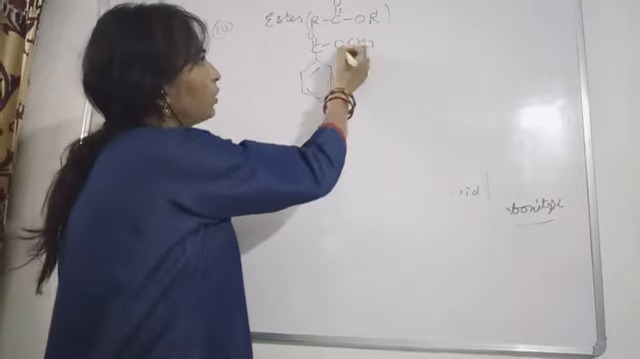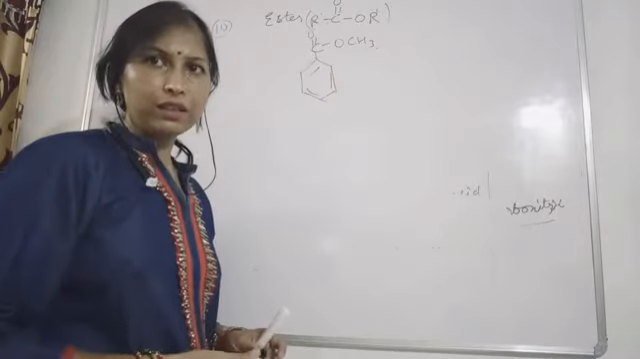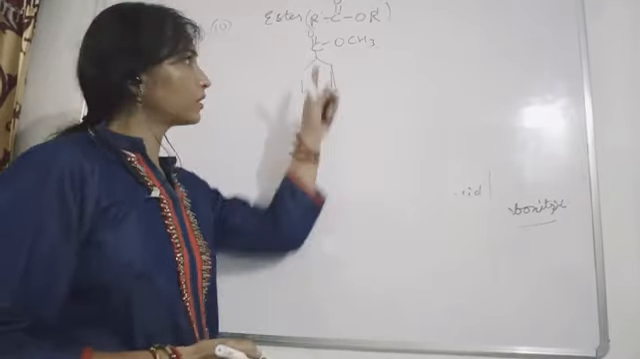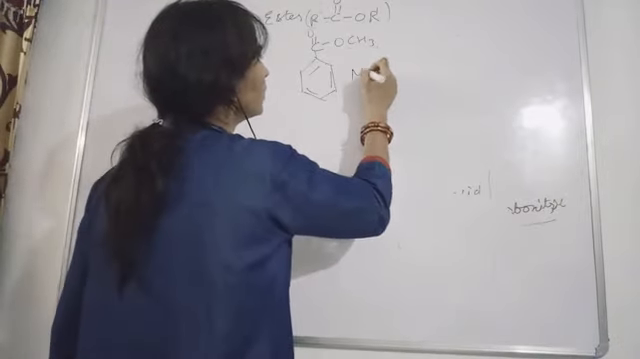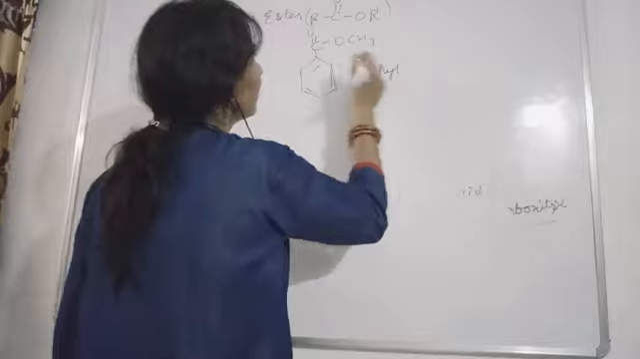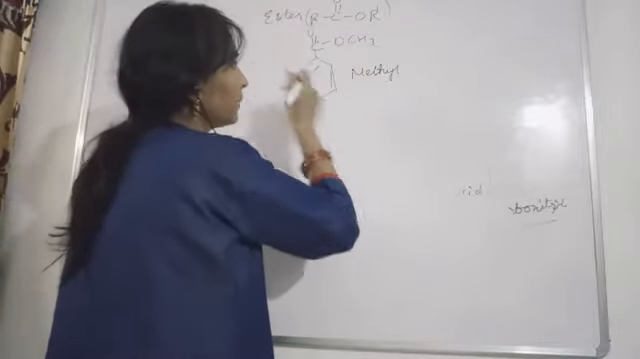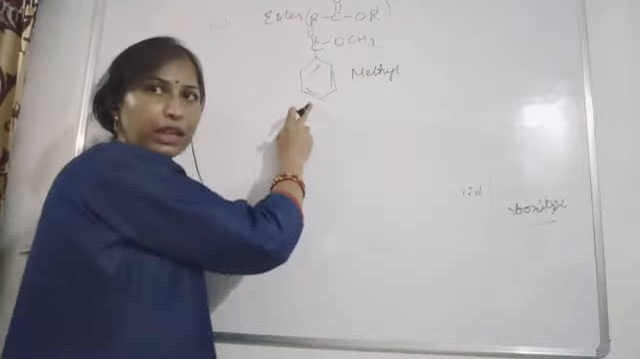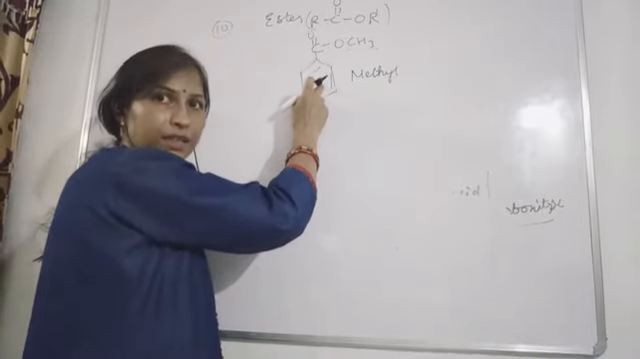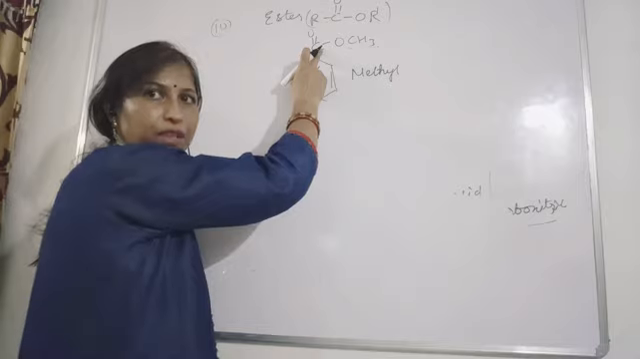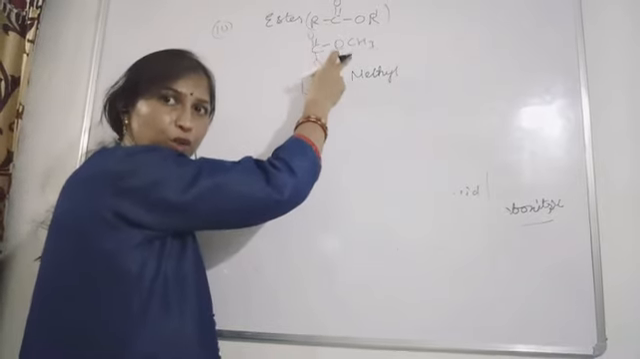See here, with O, which alkyl group is present here? Methyl, and this will be called benzoate. I told you that we are not writing phenoate. Why? Because with this C6H5 one more carbon is present. The carbon was present in the functional group only.